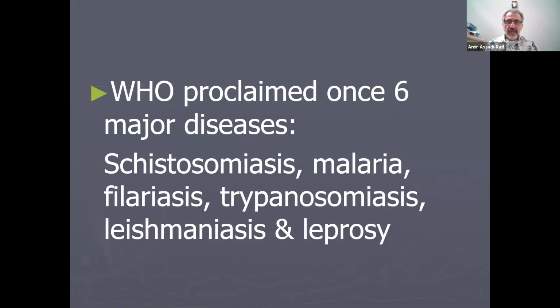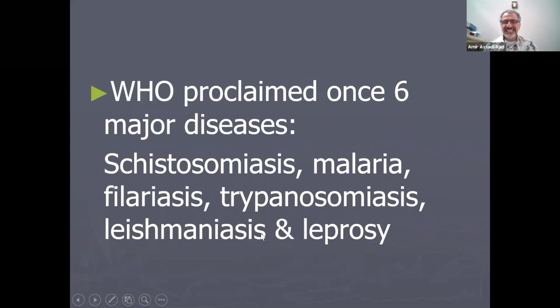Okay, so let's go back to this. World Health Organization proclaimed 6 major diseases: schistosomiasis, we already talked about that. It's a flatworm, a blood fluke. Malaria is a blood protozoan. Filariasis, so you've studied that. That's the only thing we didn't study. Trypanosomiasis, leishmaniasis, and leprosy. Of course, leprosy is caused by bacteria, causes disfiguration and death.